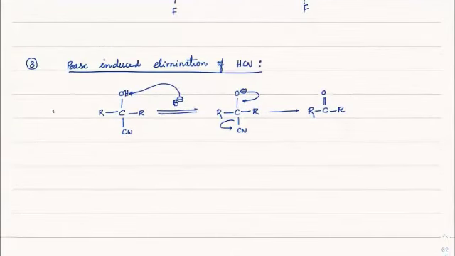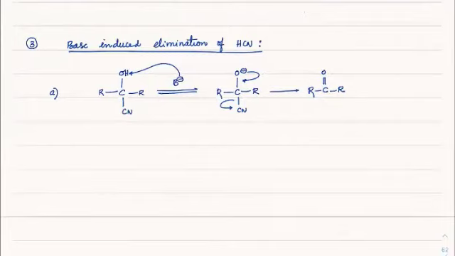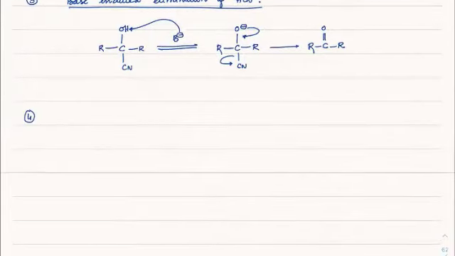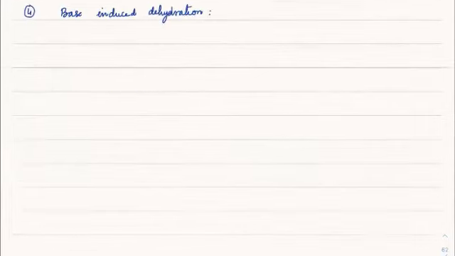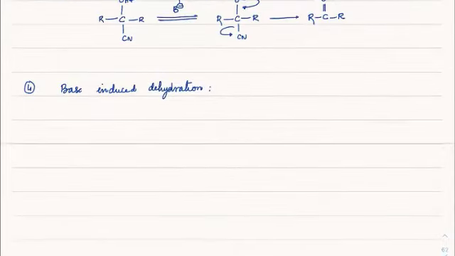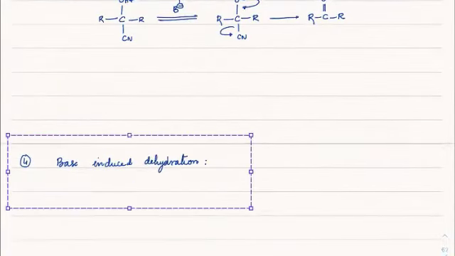This is case 4, sorry, I wrote 3 here, so you write 4 for it. This is base induced dehydration. See how the base induced dehydration happens. So take it here.